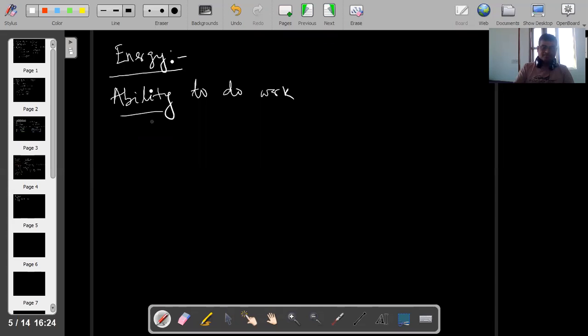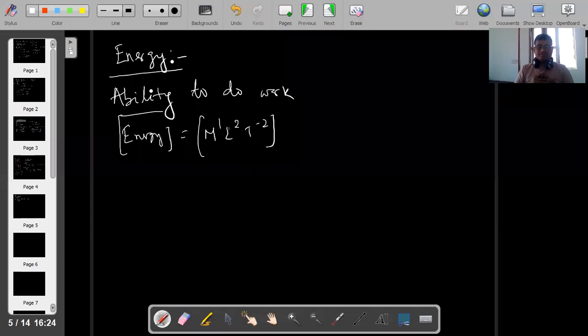That is, the unit of energy is joule, and what is the dimension of energy? M1 L2 T minus 2, same as work. Whatever may be the kind of energy, work done is the same as energy. Every work done in the universe is converted into energy. Understand this?